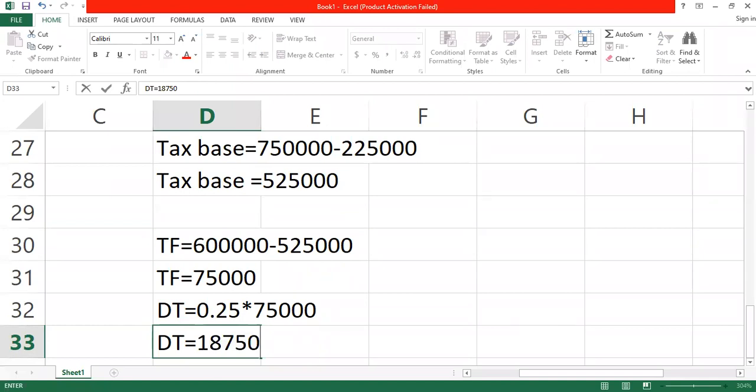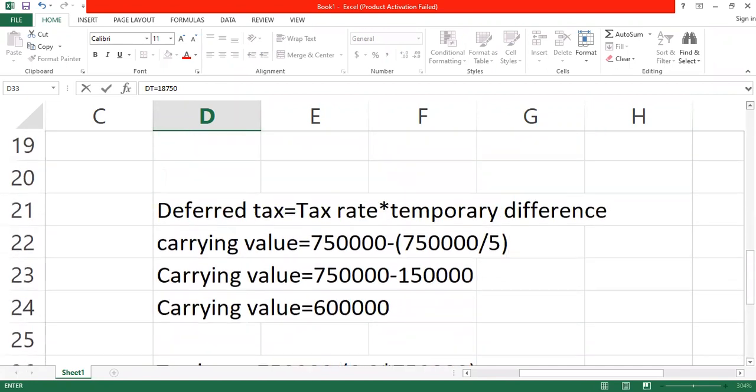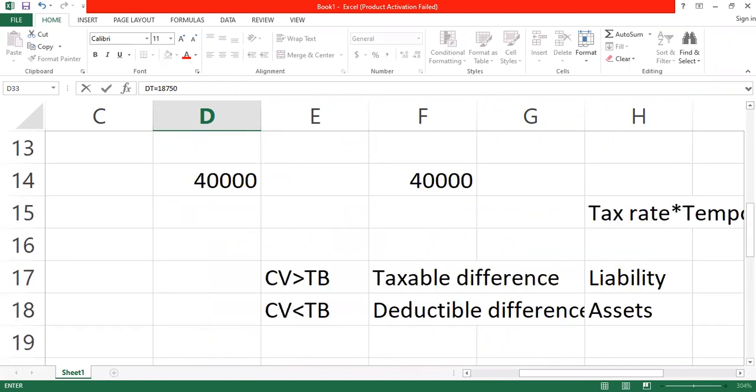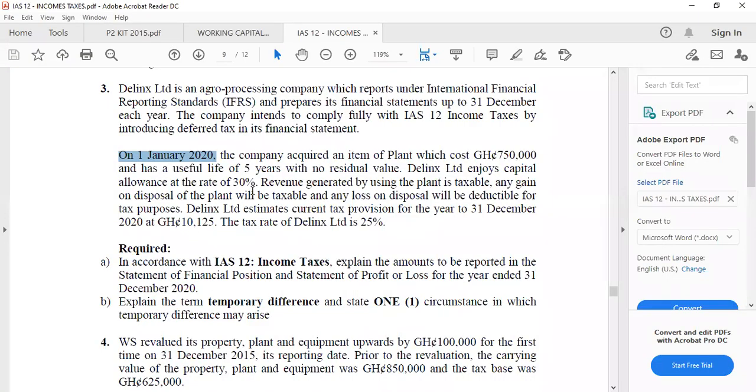All right. Let me show you something too. If you look at the question, the depreciation rate is 20%, isn't it? The capital allowance is what? 30%. So it means that the tax base will be lower than the carrying amount by 10% of the cost, isn't it?